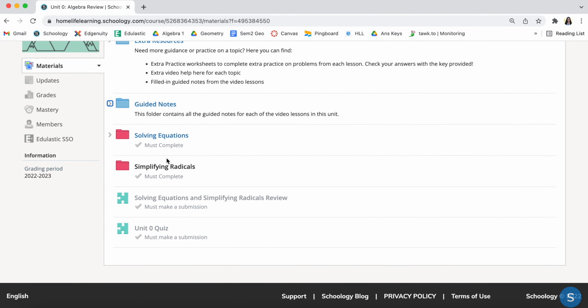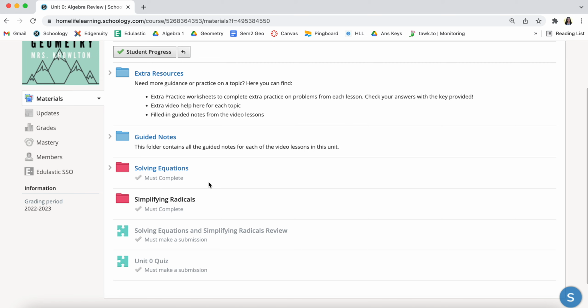And then now you'll notice that I have some lessons here. So we see in this first unit, we have a solving equations lesson and simplifying radicals. You'll notice I can't click on simplifying radicals though. And so that is because all of the units you have to complete in sequential order. And that is just to help you, because in this class, the lessons build on top of one another. So in order to learn best, you really need to do these lessons in order.